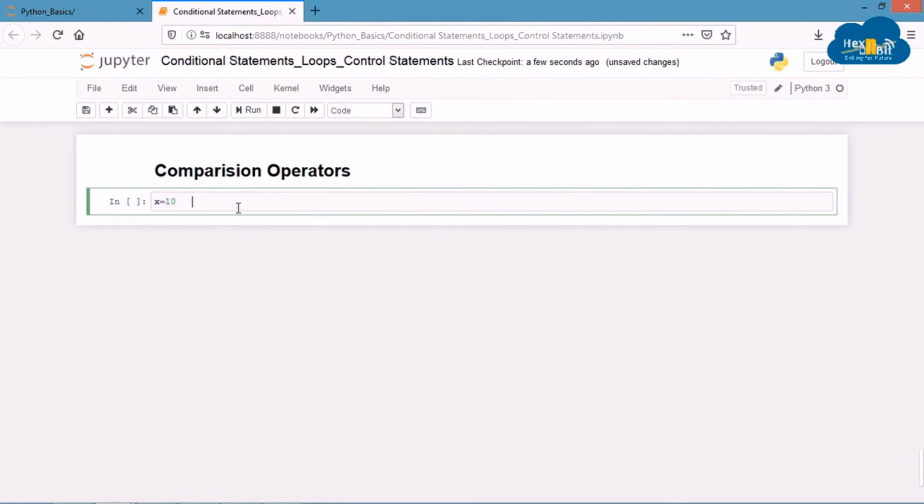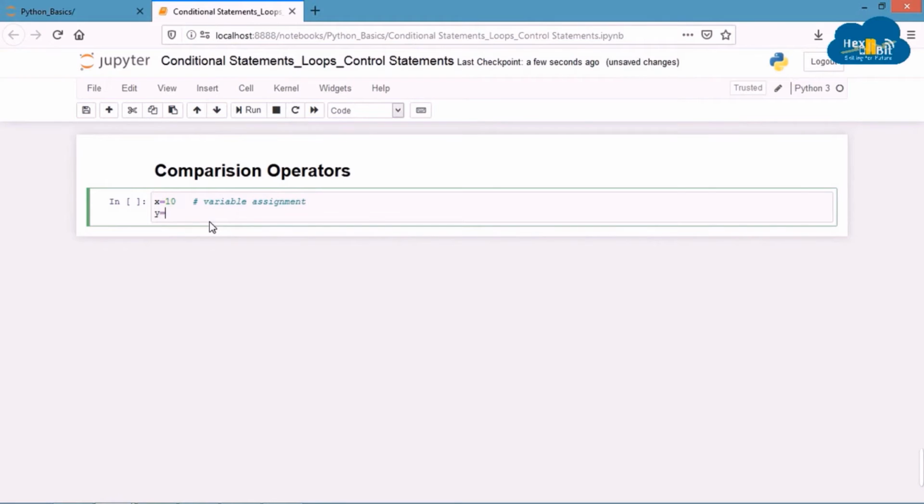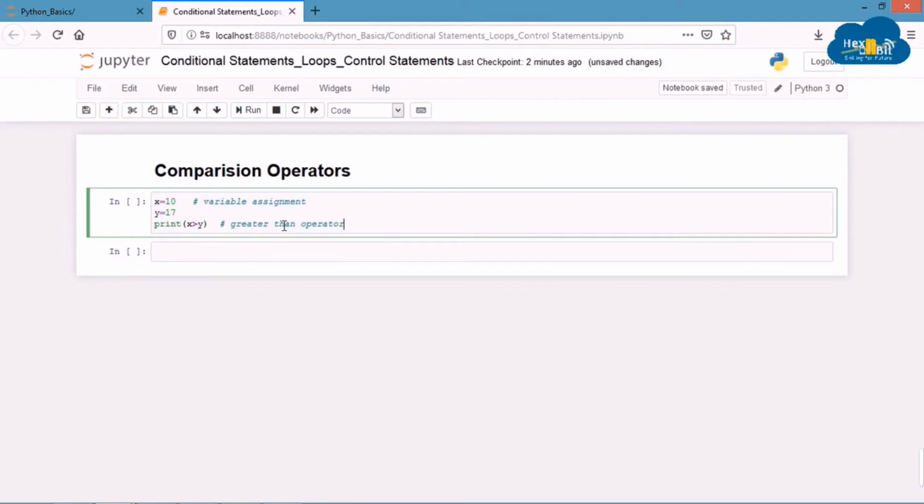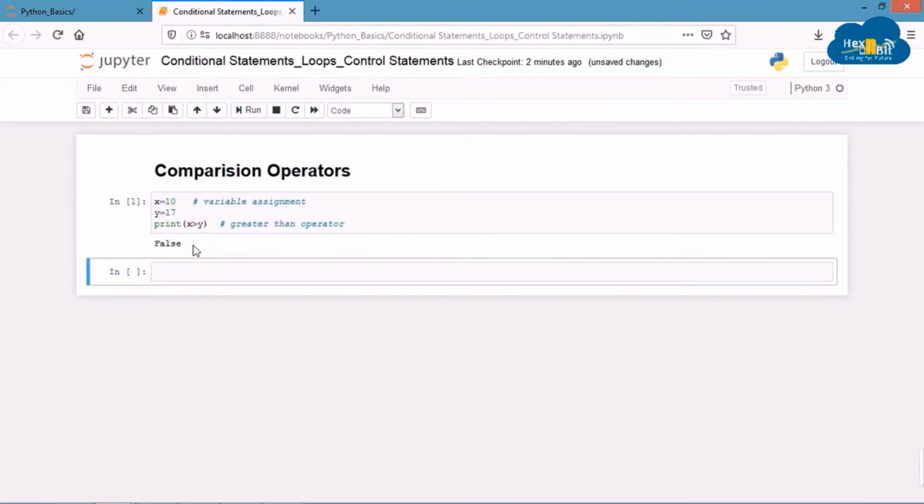We'll assign the value 10 to a variable x using the assignment operator, which is a single equal to sign, and we will assign the value 17 to a variable y. Let's write print x greater than y and run our code. As you can see, the result is false because 10 is not greater than 17.